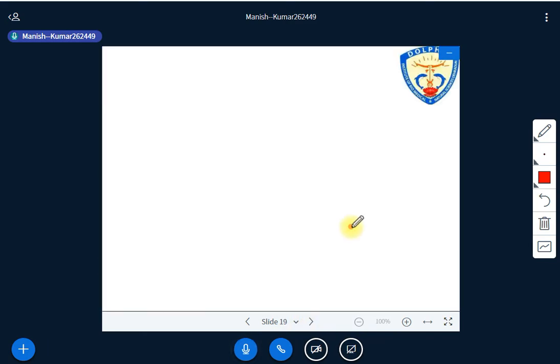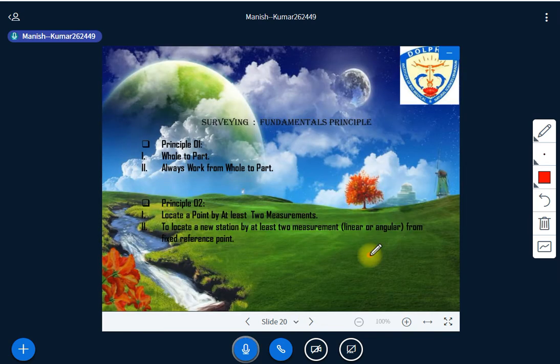I'll start another important concept from today itself that one needs to understand. This is a concept that has been used in surveying in a very detailed manner, and it is a very important concept: the fundamental principle. Generally in surveying these two principles have to act, so you all have to understand them properly. And one more thing I'd like to say here: again sit with pen and paper so that you can note things down and understand them properly.